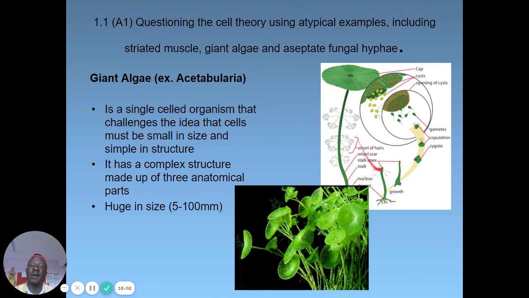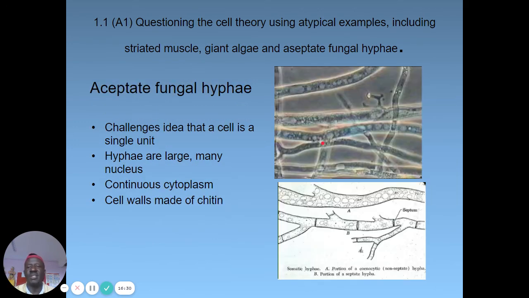It's still a cell, but bigger. It also has complex structures made up of 3 anatomical parts. It also has some structures that are outgrowths, like the stalk, apex, wall scar, and the wall of hairs. So these ones are like outgrowths of one cell, which is not explained in the cell theory. So this one brings discrepancies.